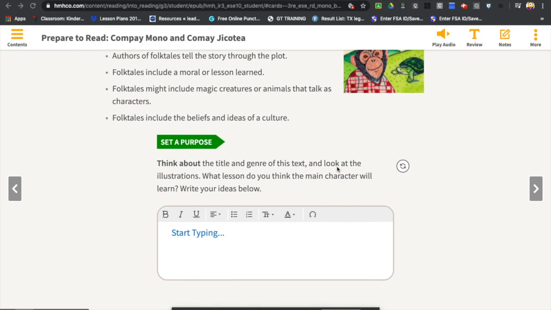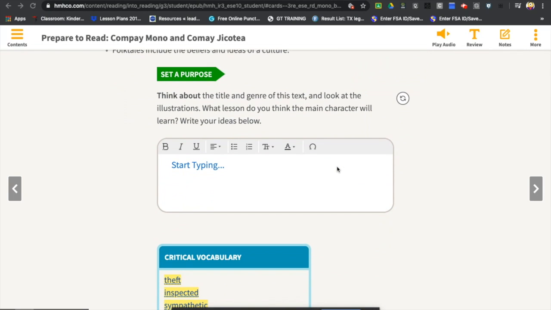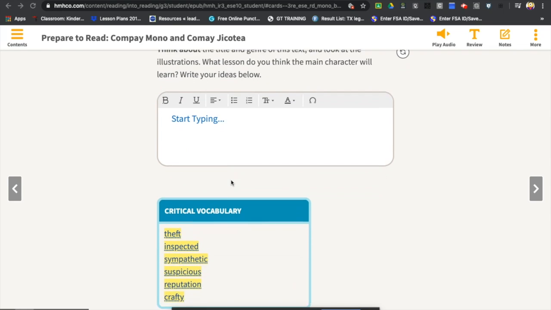Now, I want you to set up the purpose for reading this story. Think about the title and genre of this text, and look at the illustration on page 401. Ask yourself a question. What lesson do you think the main characters will learn? And write your ideas below, okay? That is going to help you to prepare on what you're going to be doing to read and set up the purpose.